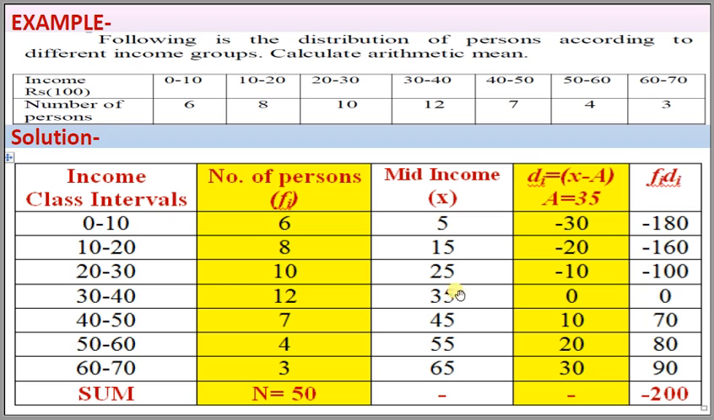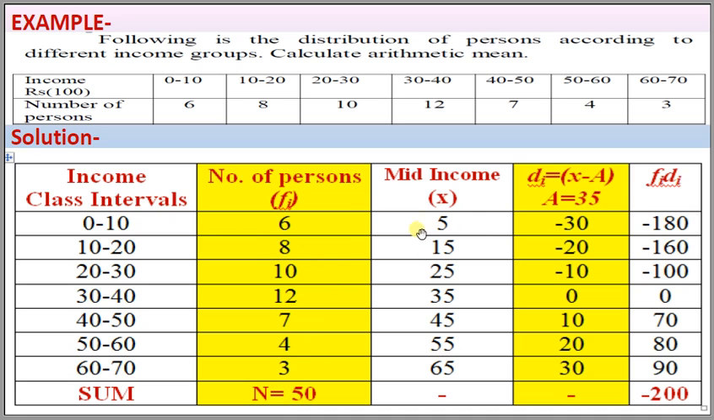0 to 10 has mid value 5, 10 to 20 has mid value 15, 20 to 30 has mid value 25, 30 to 40 has 35, 40 to 50 has 45, 50 to 60 has 55, and 60 to 70 has 65. These are the numbers of persons: 6, 8, 10, 12, 7, 4, 3, that is 50 persons.